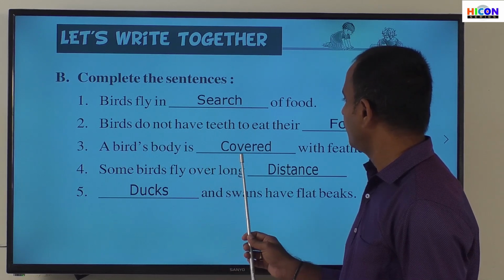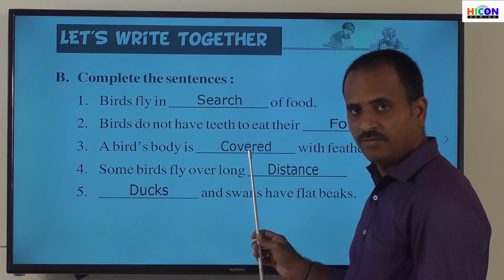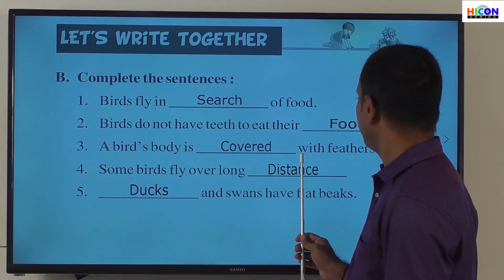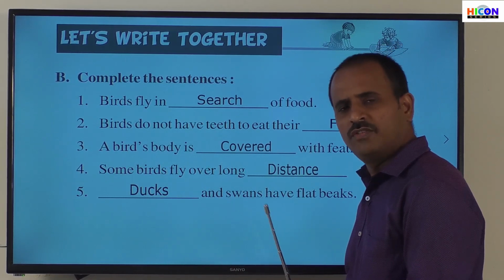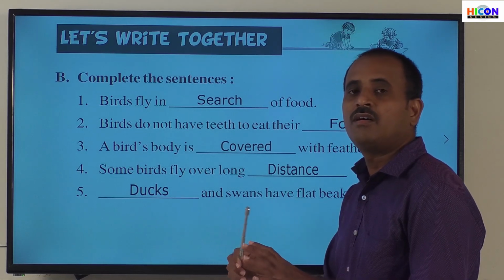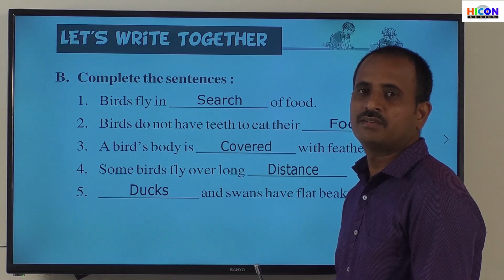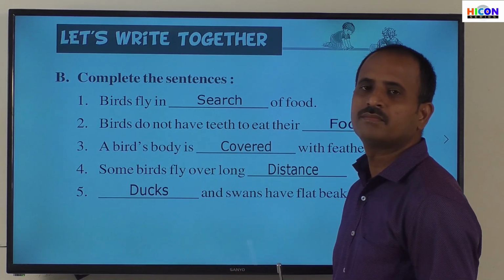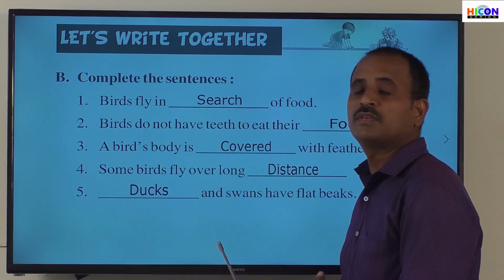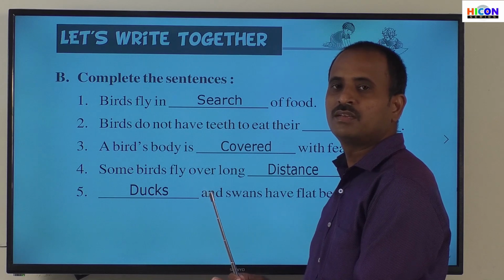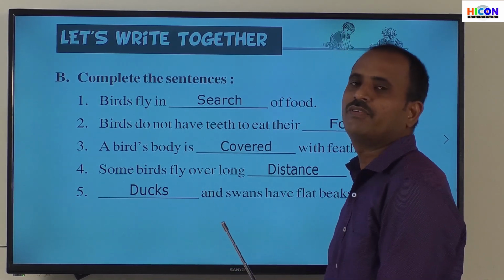Next, the answer for the third sentence is covered. So a bird's body is covered with feathers. Almost all the birds have feathers on their bodies. That means the body of all the birds is covered with feathers. Generally there are 2 types of feathers we have discussed in the previous section, that is down feathers and flight feathers.